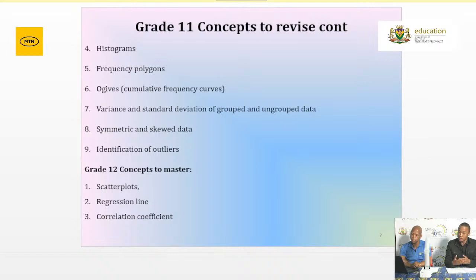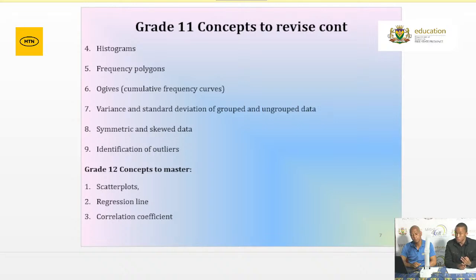So make sure that you revise, you brush up on how to utilize your calculator to determine the variance as well as the standard deviation if you're given your ungrouped data. Now again, we talk about still under grade 11 concepts. We have our skewness in our box and whisker diagram as well as your cumulative frequency graph. Skewness can apply to both sets of visual representations of your grouped data.